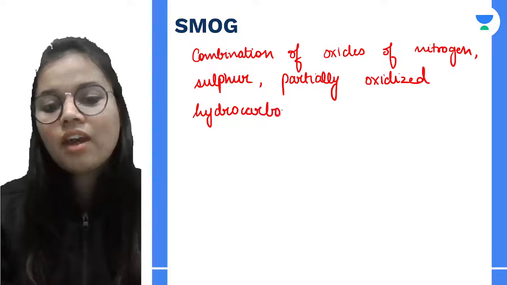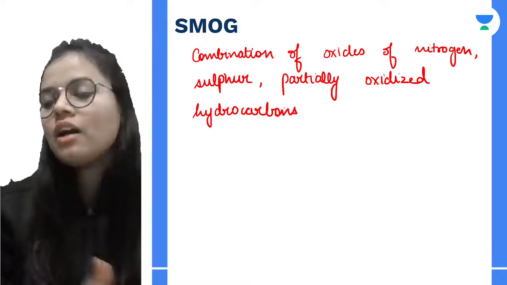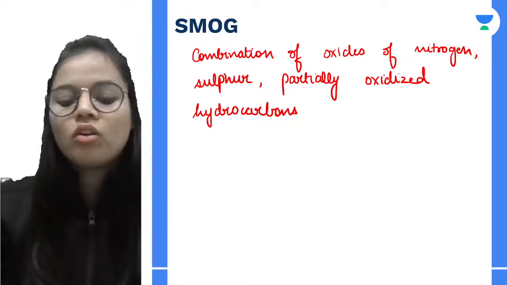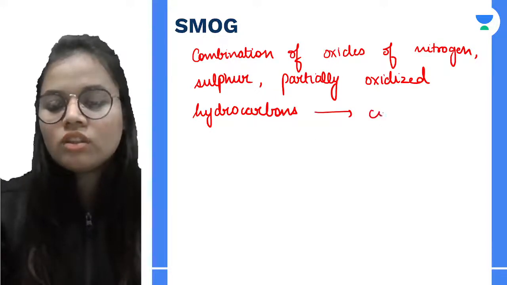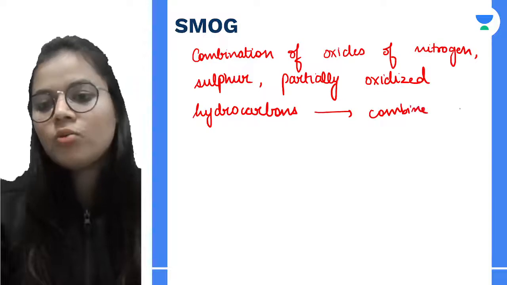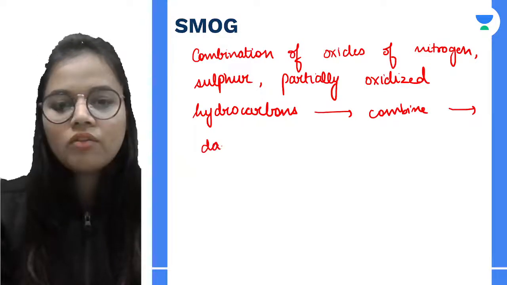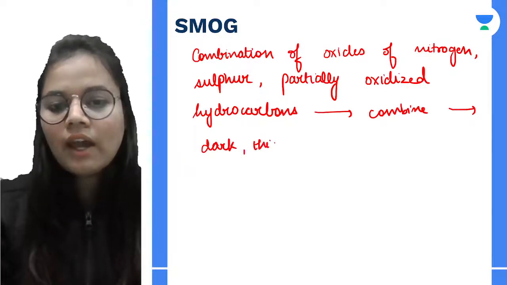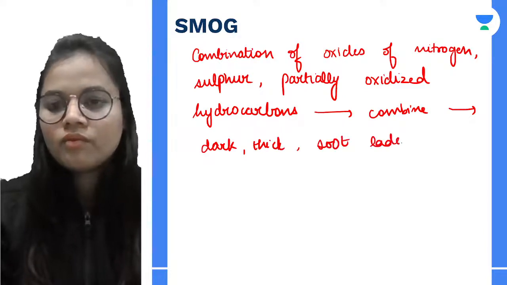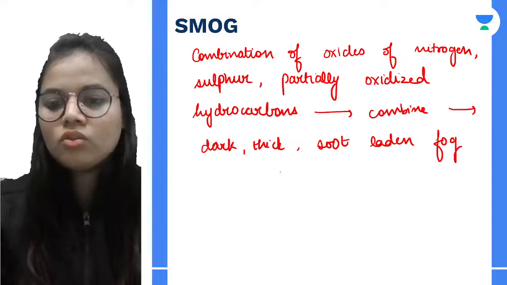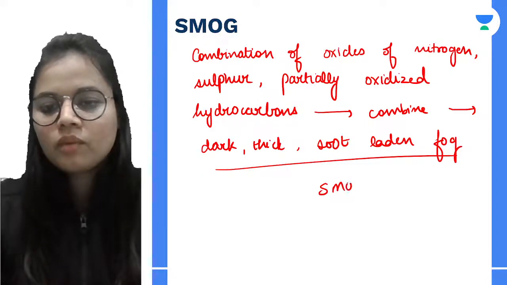Then we can have various gases which are produced from industries or automobiles. So they all combine, and what do they form? They form a kind of dark, thick, soot-laden fog, which is known as smog.